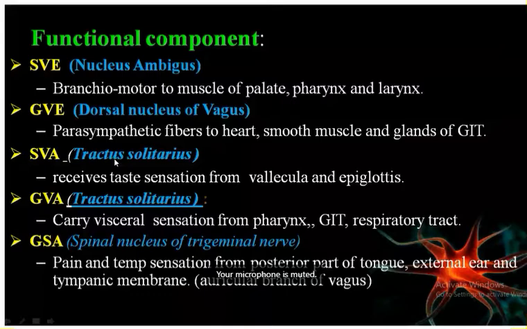Now this one is the spinal nucleus of the trigeminal nerve. We have the general somatic afferent, and this is receiving the pain, temperature sensation from the GIT part, from the tongue, from the ear, from the tympanic membrane. So it is receiving. So we include the spinal nucleus of the trigeminal nerve over here also.